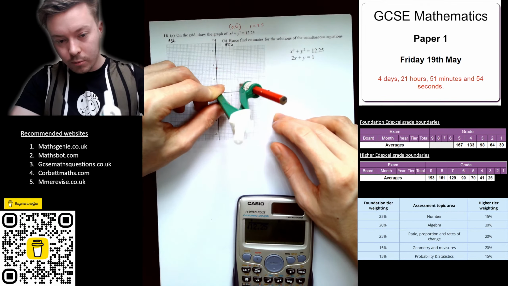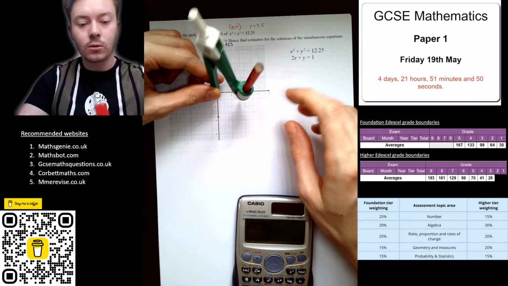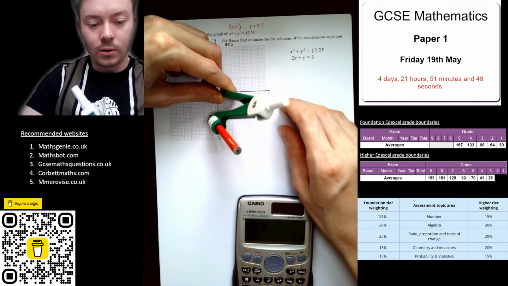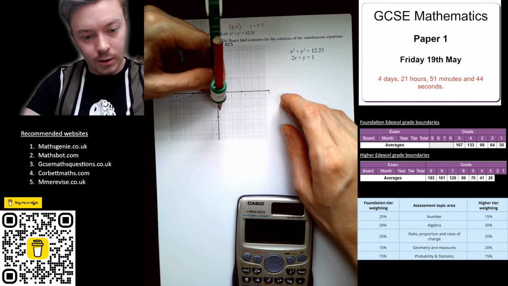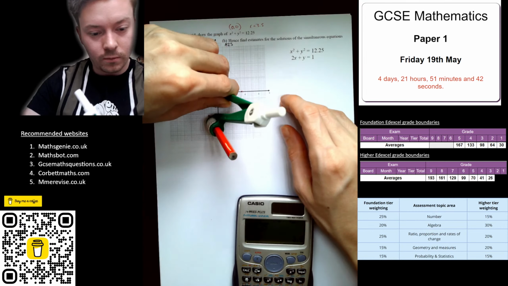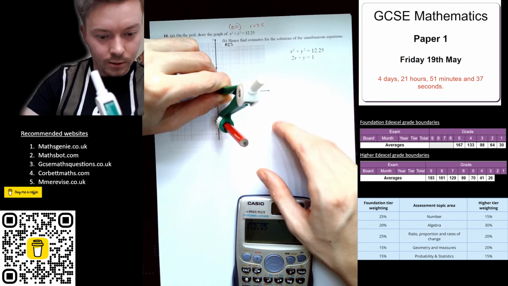A good tip with your compass: if you lean it, it's less likely to move the pencil. I'll have to go this way. So if you lean it down like I'm doing there, it's a bit easier to get your turning circle. Just line it up again.